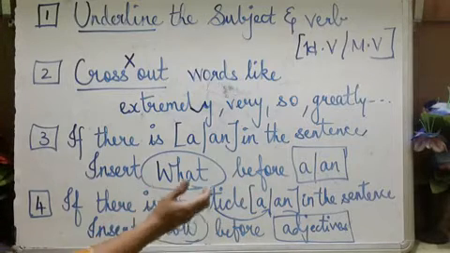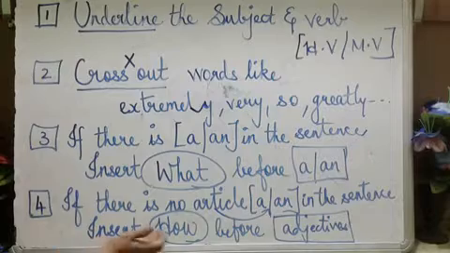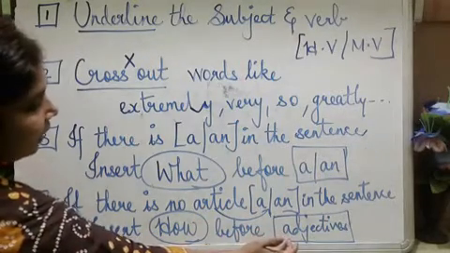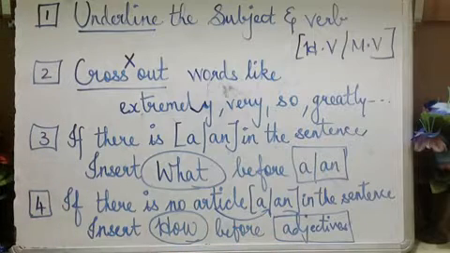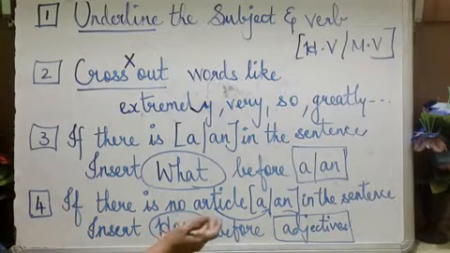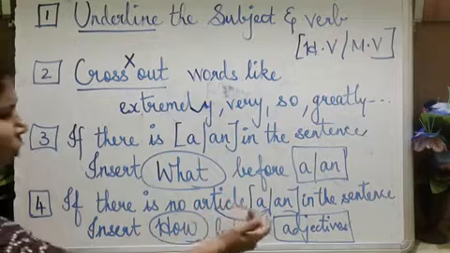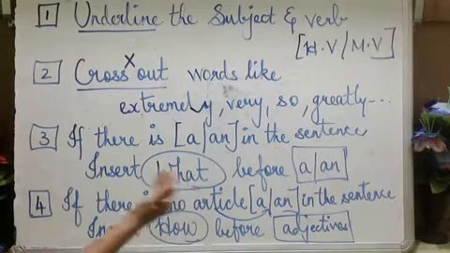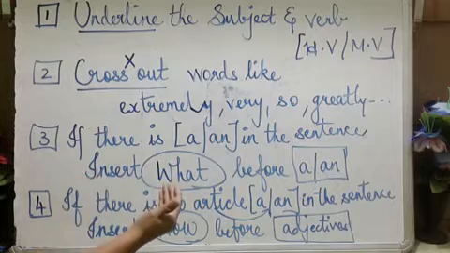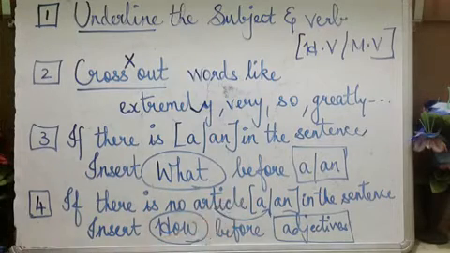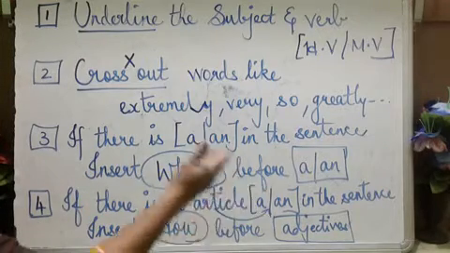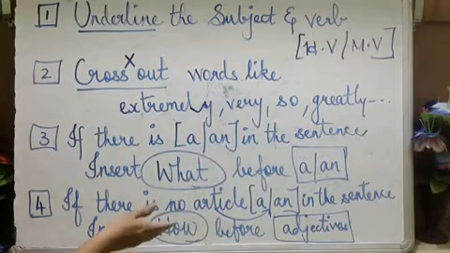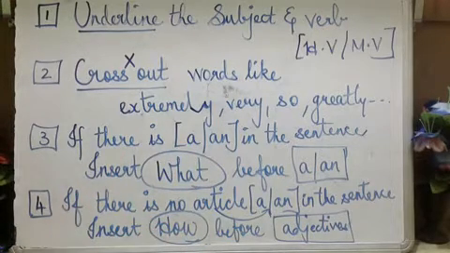You have to insert how just before that adjective, before that great. If there is no article, a, in the sentence, then in such cases you have to use this how. Okay, now some more rules.